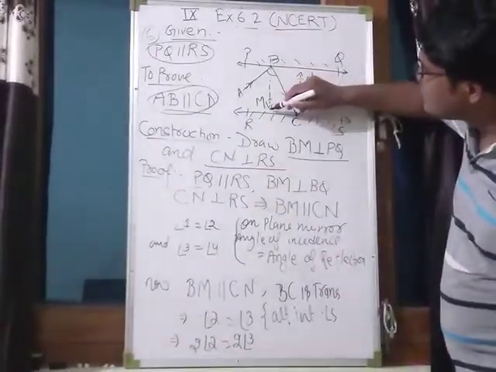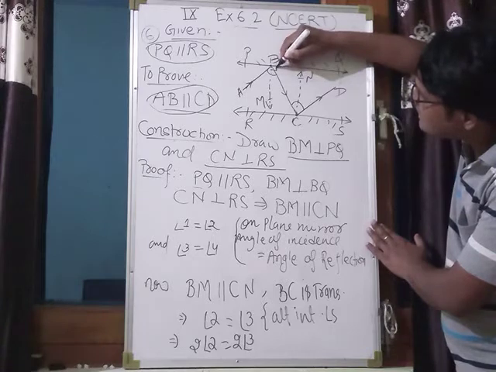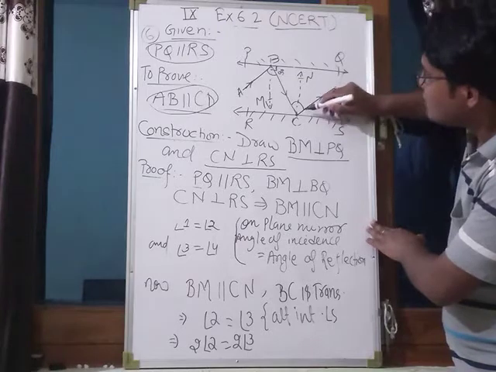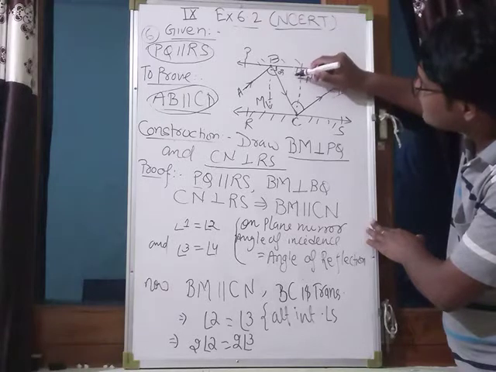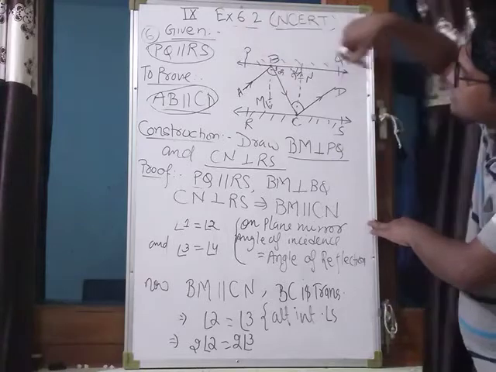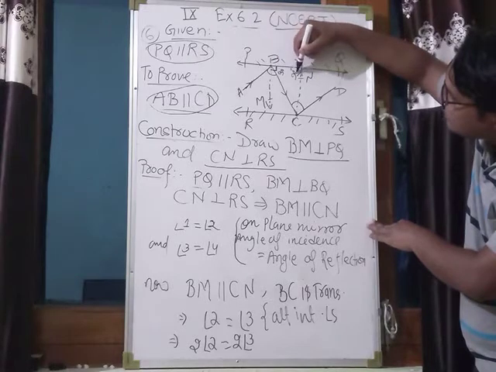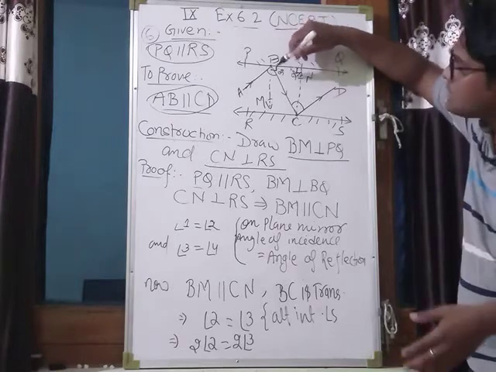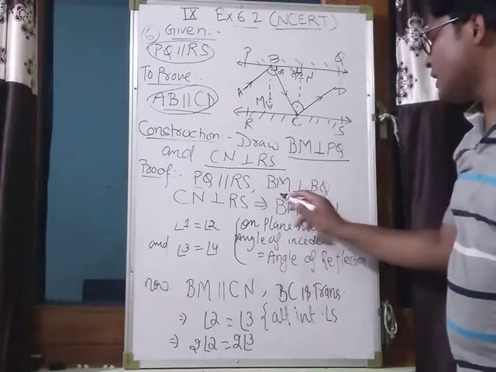If BM is perpendicular to PQ, this angle is 90 degrees. And CN is perpendicular to RS; when we produce it to meet here, this angle is also 90 degrees. Now BM and CN are two lines and PQ is a transversal, such that these two angles are co-interior angles and their sum is 180, then the lines are parallel. That's why BM is parallel to CN.